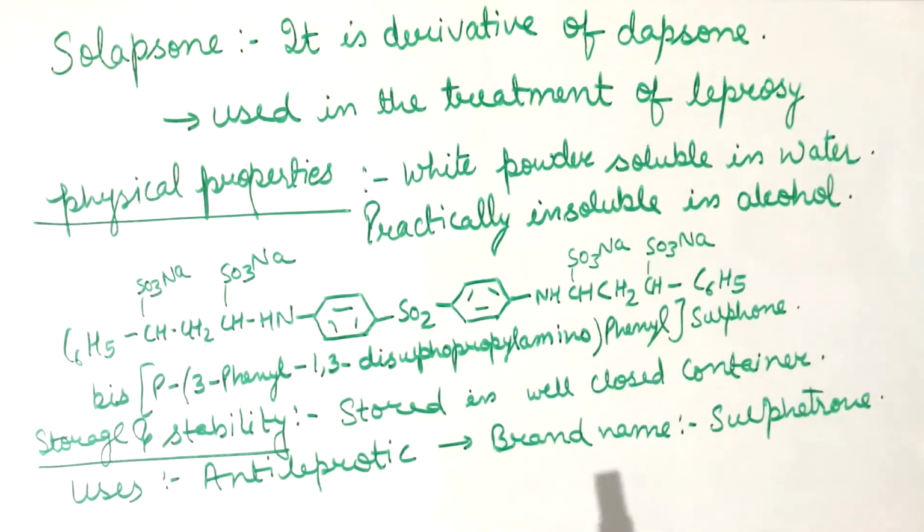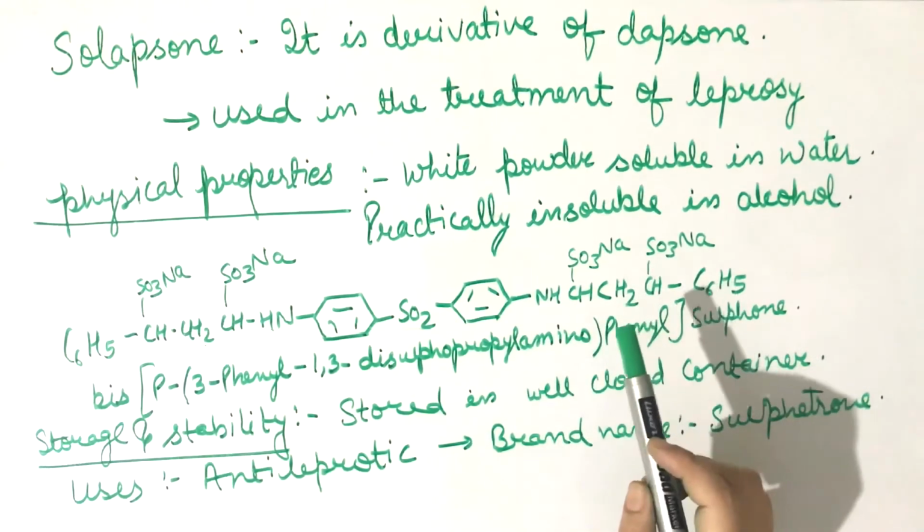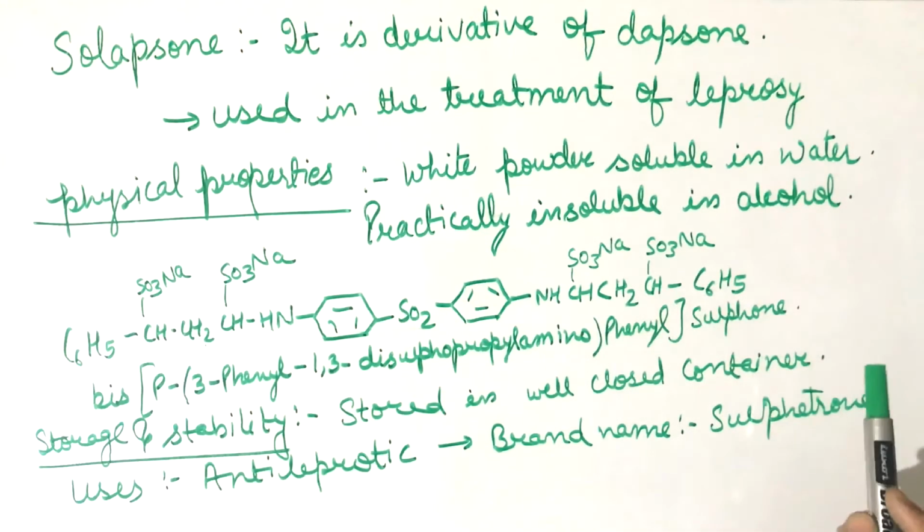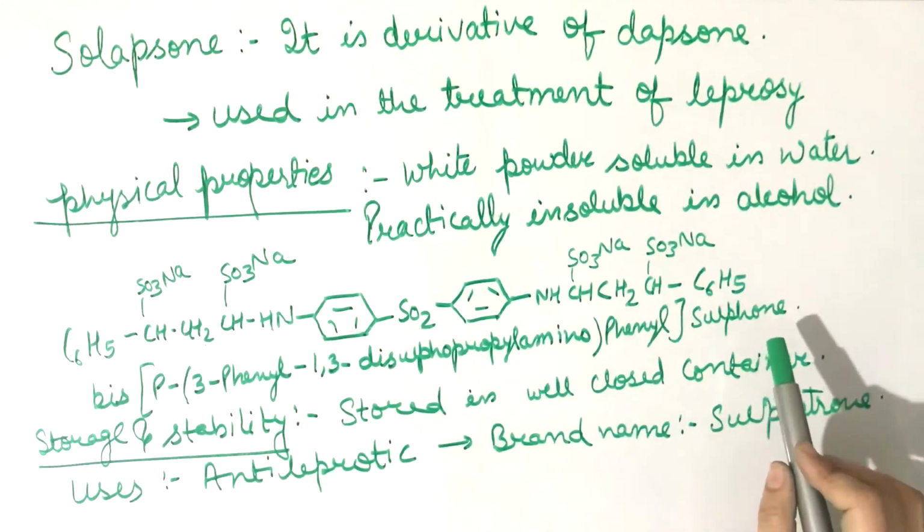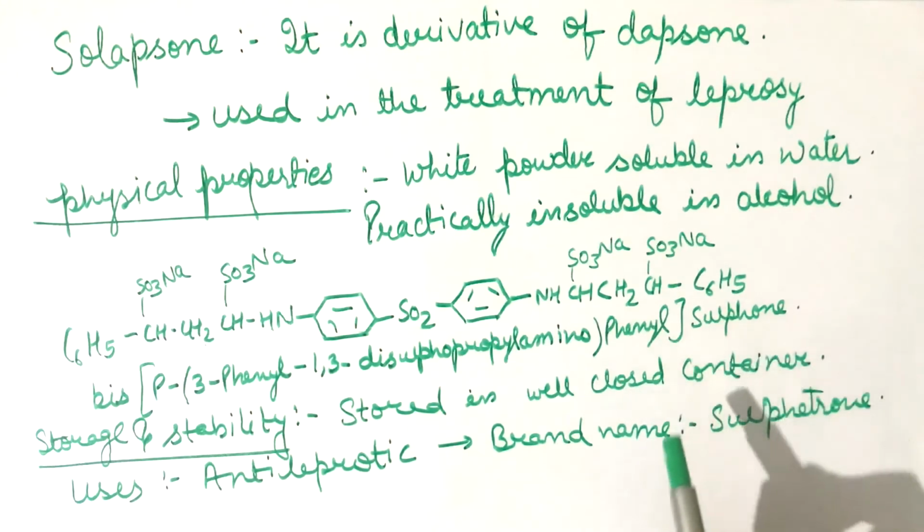If we talk about the physical properties of solapsone, it occurs as a white powder which is soluble in water and practically insoluble in alcohol. It has been given by mouth in the treatment of leprosy, but it can also be given by subcutaneous and intramuscular injection.